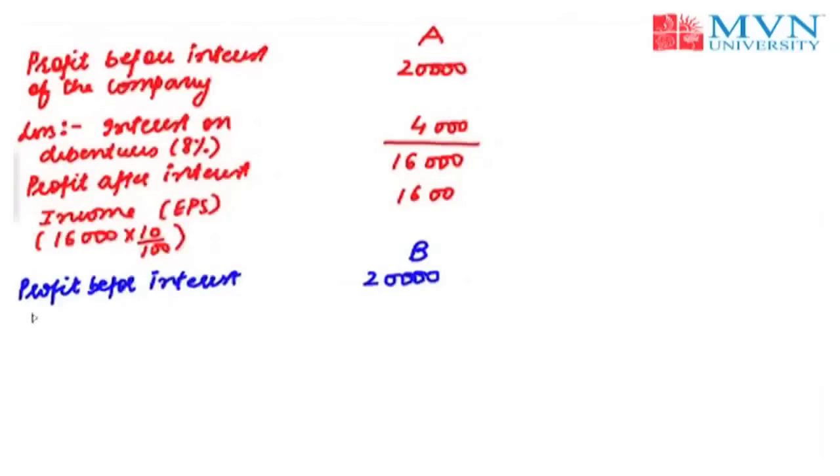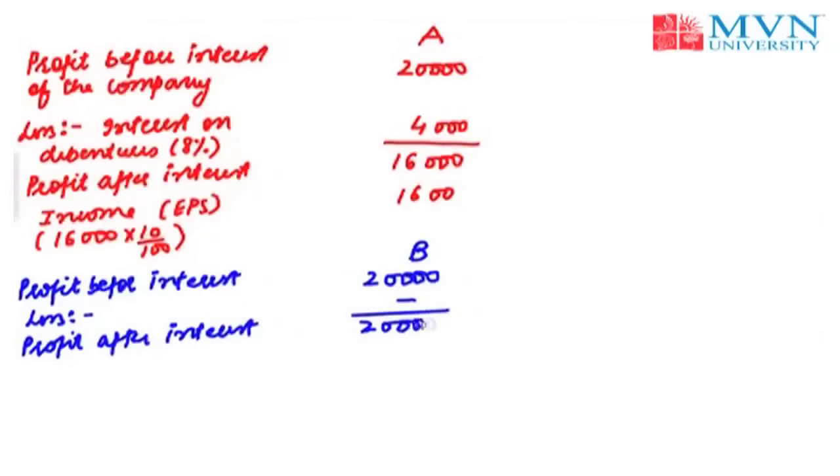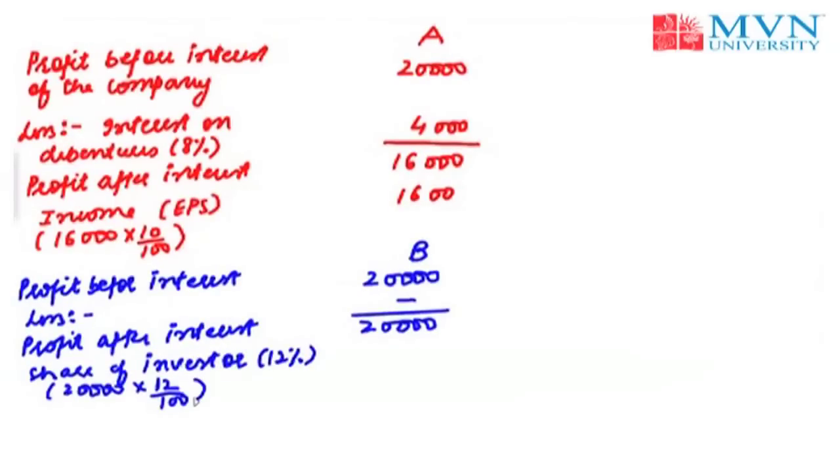So we don't need to subtract anything from the available earning, and the profit after interest will be the same, 20,000. Since after the arbitrage process this investor has 12% of the shares in company B, this 20,000 will be distributed according to his 12% share, that is 12% of 20,000, and he is going to earn 2,400.